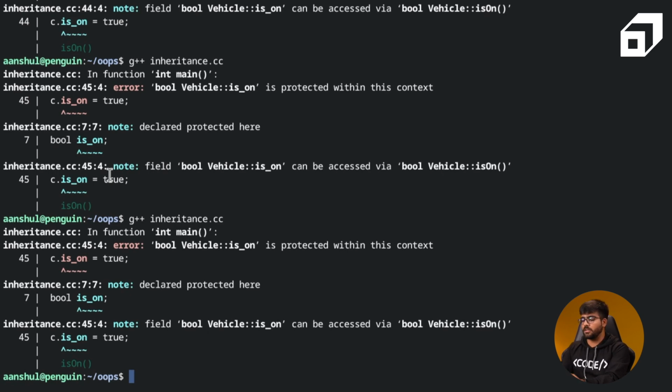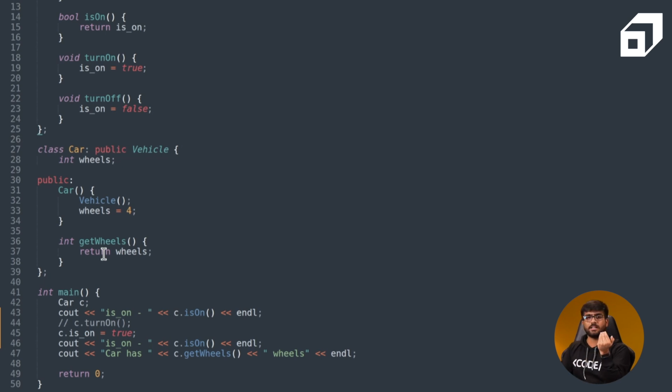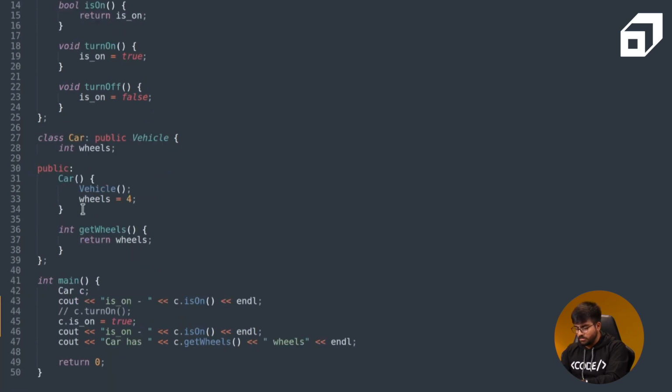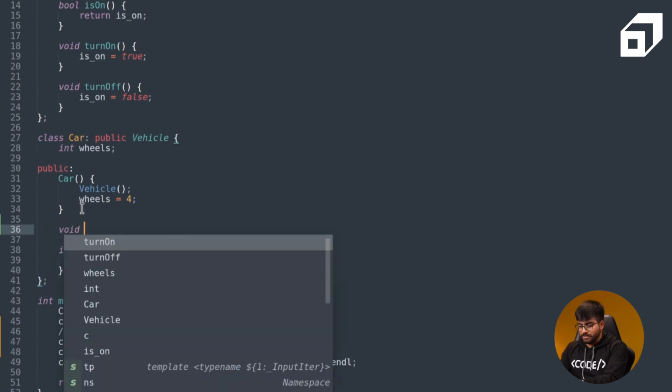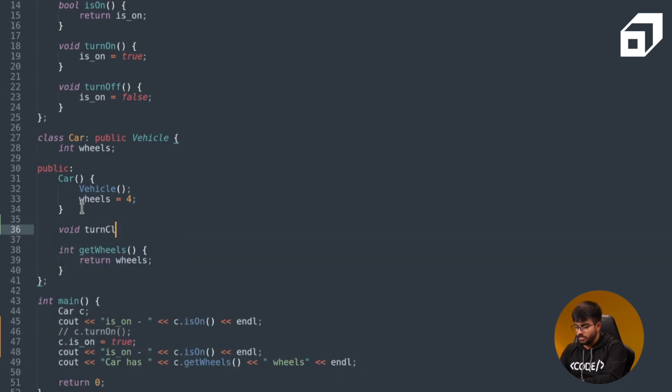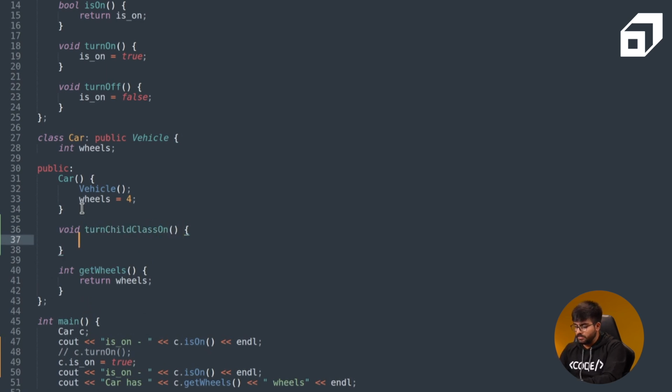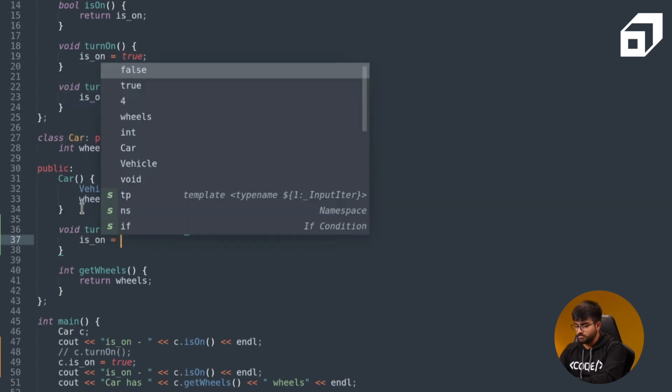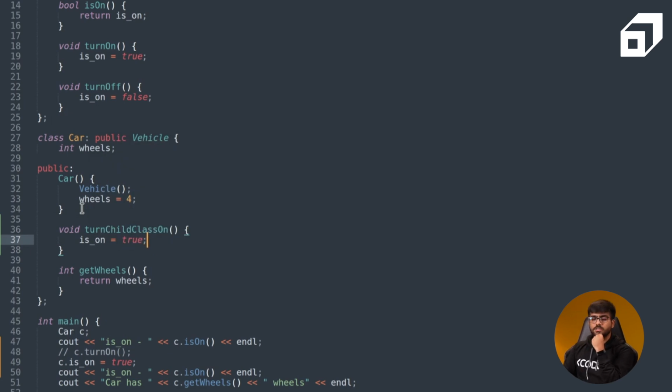Now why did it throw this particular error? It is because I'm trying to access the is_on data member from outside the class. I can access it from within the child class, but I still cannot access it publicly. So I can just add another method to it, turn child class on, and this I can use. Now in this case I should have access to the is_on protected data member because I have made it protected.